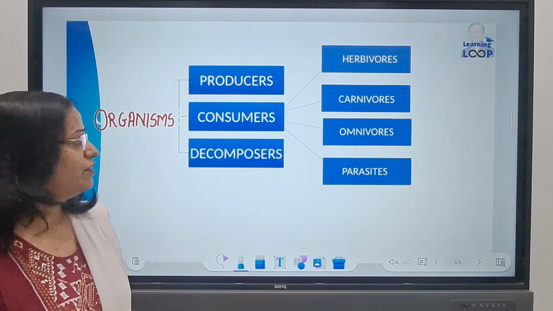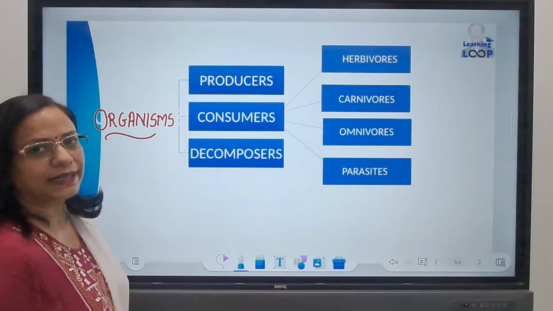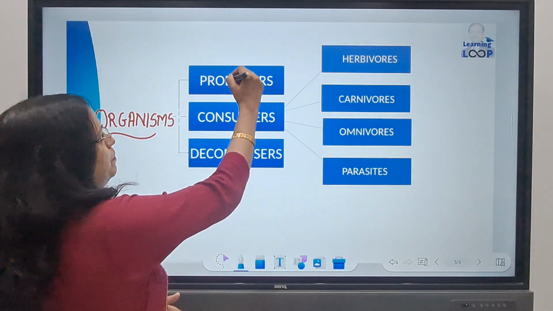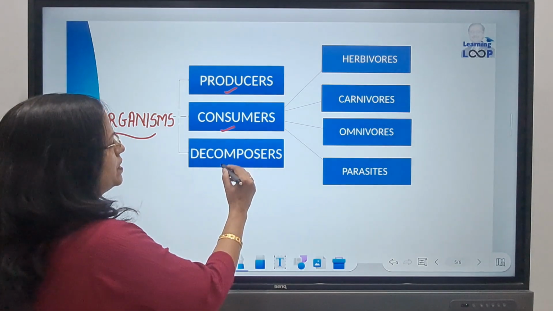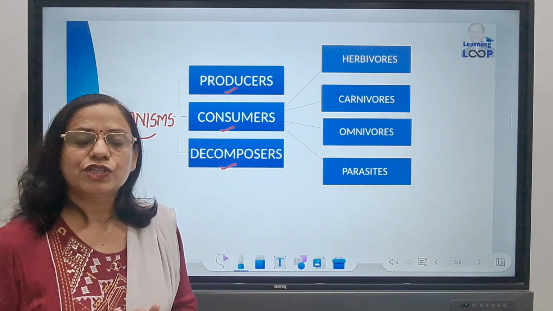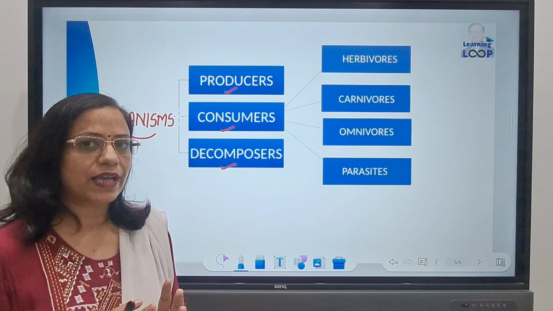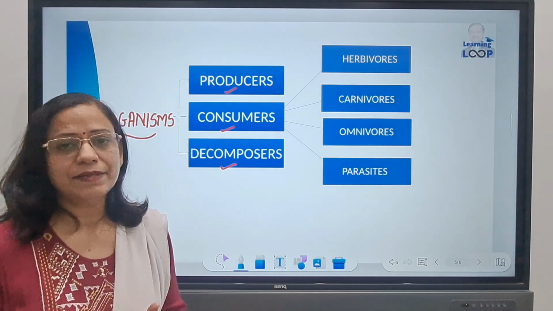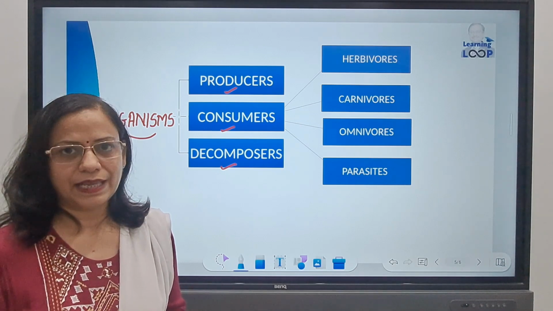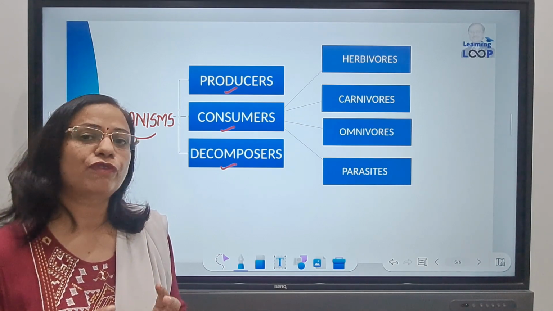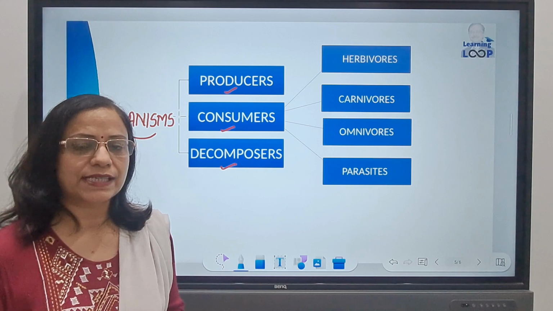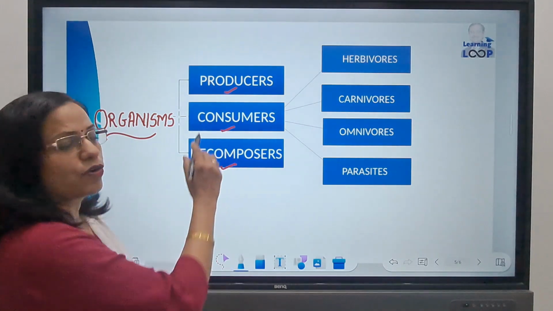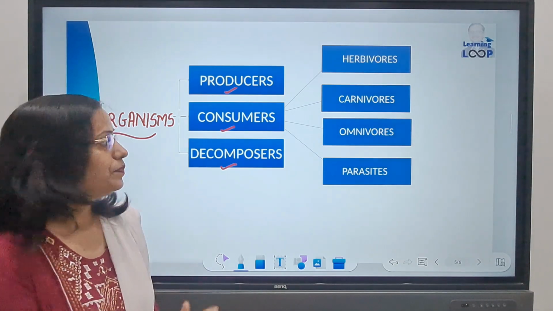Now, talking about the different types of organisms that are there. You have already learned about this in your junior classes. We have the producers, we have the consumers, and we have the decomposers. So what are producers? Producers are those organisms which produce food, like green plants and certain blue-green algae and some bacteria. They are capable of doing photosynthesis, and using those processes they can convert inorganic material to organic material. So they are all categorized as producers.